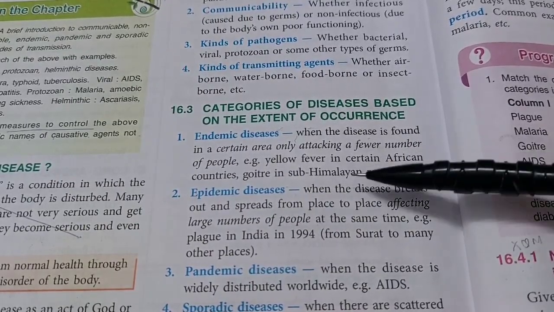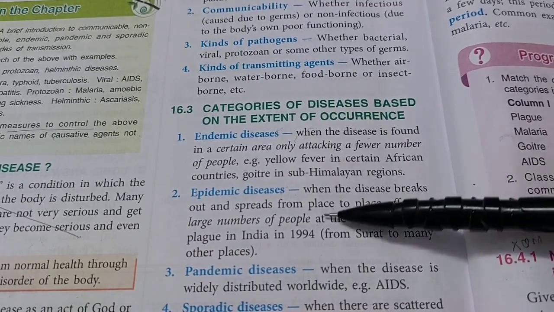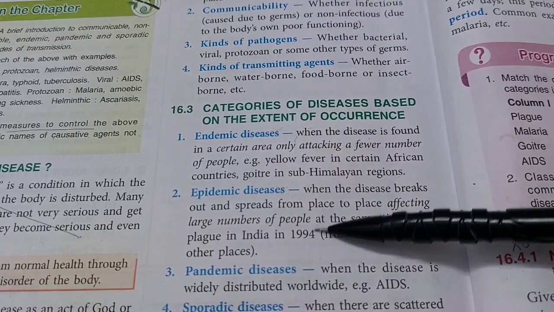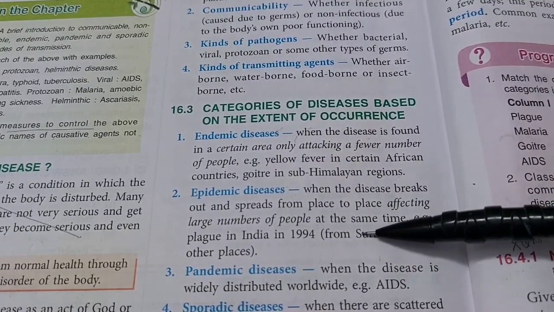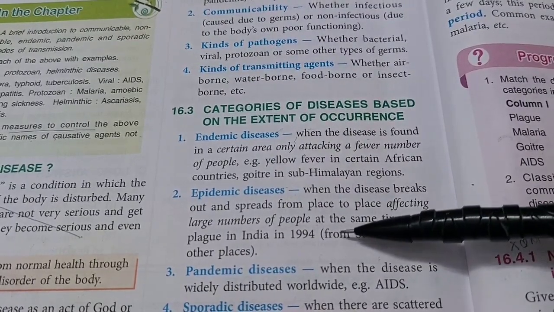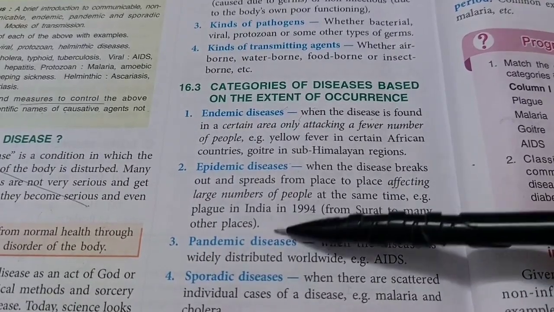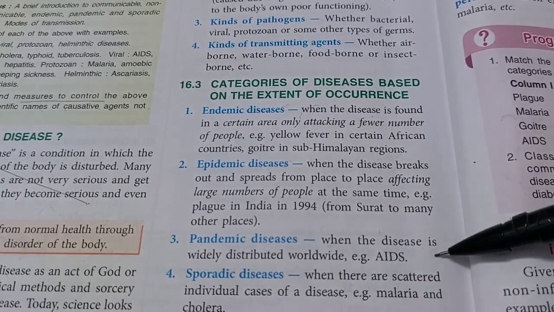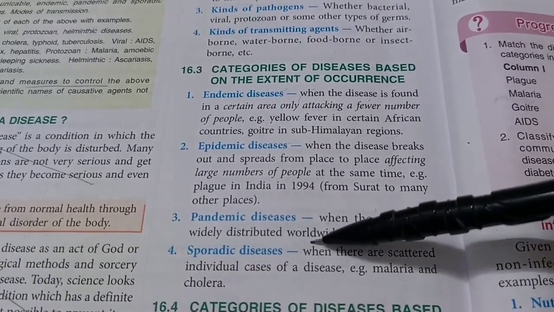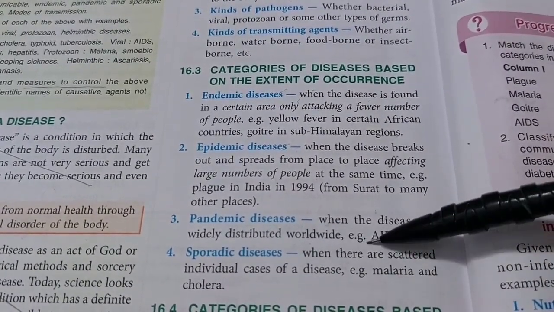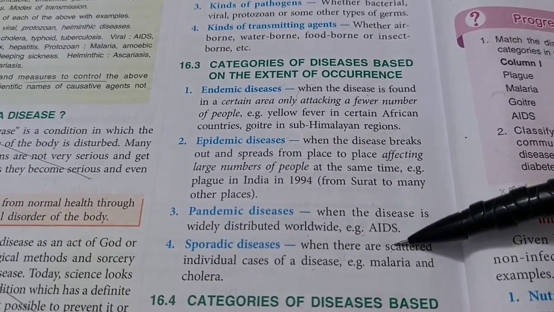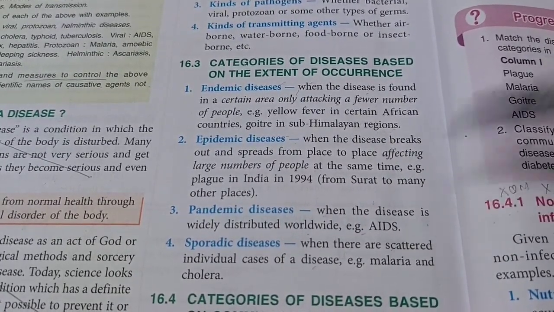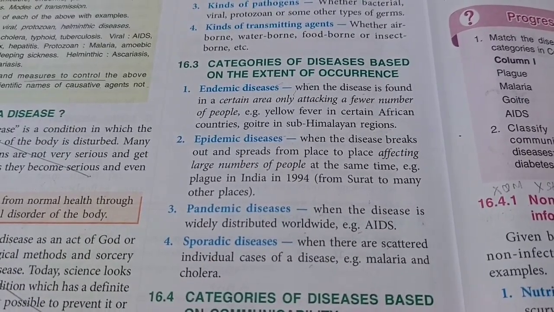Here the disease breaks out and spreads from place to place, affecting large numbers of people at the same time. Example, there was a plague in India in 1994, which started in Surat and spread to many places. But if the spread is worldwide, we call it the pandemic. Example, AIDS and even COVID. And then we have sporadic diseases, which are scattered individual cases. Example, malaria and cholera. They happen to individuals anywhere at any time in relatively smaller numbers.